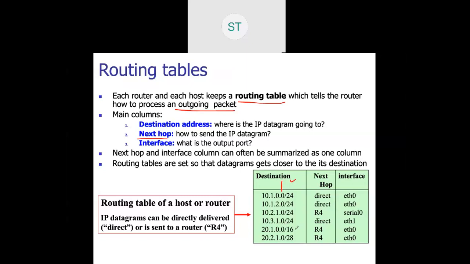Whereas this network has a larger machine count because it is /16, so 254 in the last octet plus 254 in the previous, that many are there. So immediately you get the network information by looking at the net ID. So the IP datagram can be delivered directly or sent through the router R4. That depends upon how the routing tables are maintained, how the destination path is set.